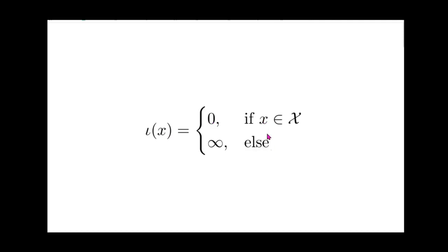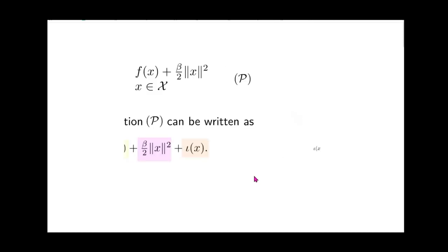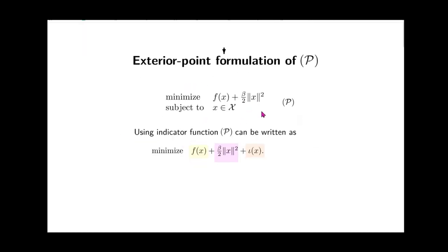And if the point lies outside of the set, then it evaluates to positive infinity. So using this indicator function notation, we can write our original optimization problem as an unconstrained optimization problem, where the indicator function forces the point x to lie in the constraint set. Of course, this is a cosmetic change. Nothing has actually changed fundamentally. We are only rewriting the problem using a different notation.